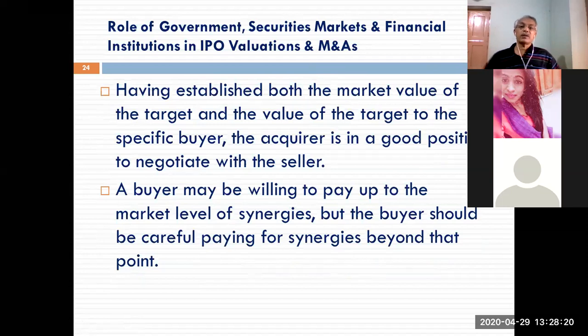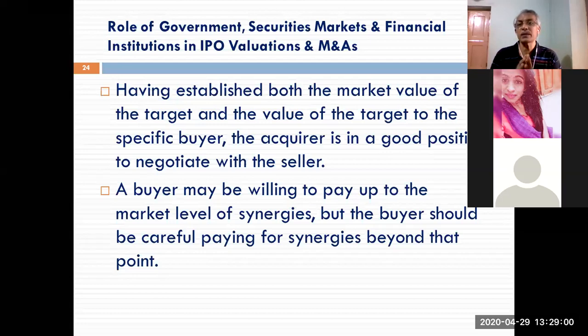And the last slide of this lecture: having established both the market value of the target and the value of the target to the acquirer, you are in a good position to negotiate with the seller. So you know the market price. Market price is 100 rupees. But your financial management team has suggested that if you start from 90 crores, probably you'll be able to get 95 crores and you will have 5 crores surplus. So now you are in a good position to negotiate with the seller. But you should know what is the market price and what is the intrinsic price you are ready to pay.